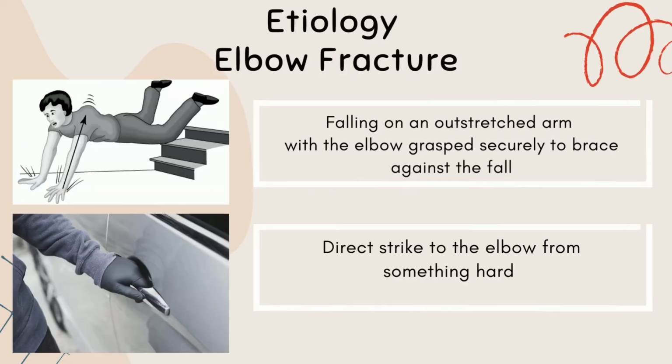The most common cause of olecranon fracture is falling on an outstretched arm with the elbow grasped securely to brace against the fall. The triceps muscle, which is joined to the olecranon, can pull a fragment of the ulnar bone away in this condition. This type of injury can also result in ligament injuries surrounding the elbow. Other than that, it can also happen by a direct strike to the elbow from something hard, such as the dashboard or a car door during a car accident.